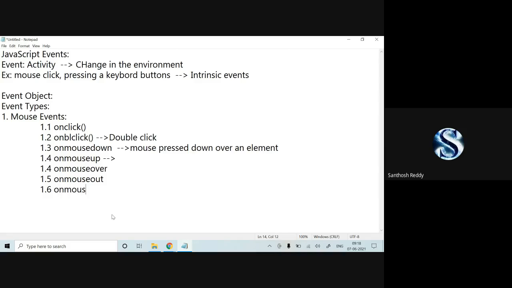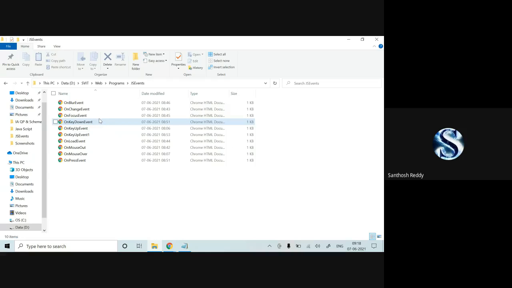1.6 on mouse move. This says that the mouse was moved while over an element, which is similar to your mouse over, we are going to work. Now in all of this, till 6, I'll show one or two or three examples. Now I'll come up with the on mouse out function.